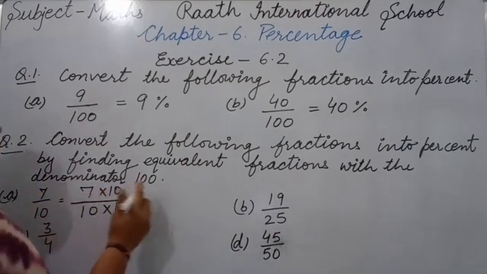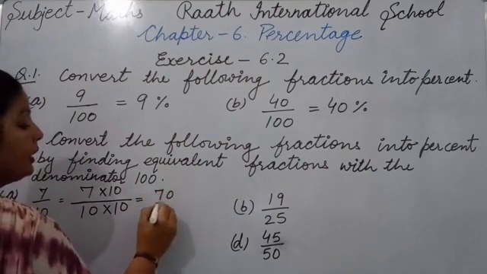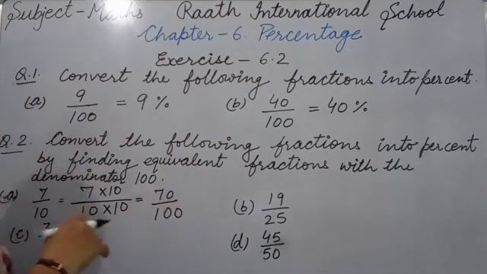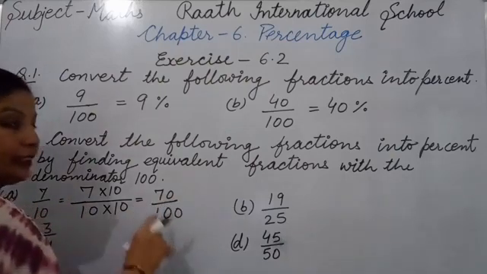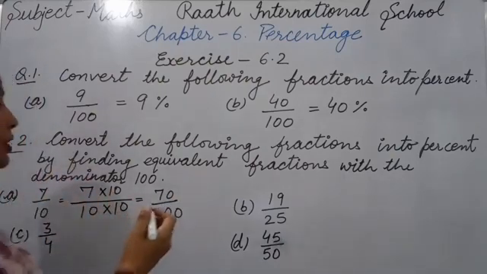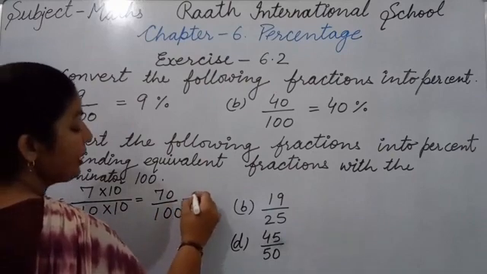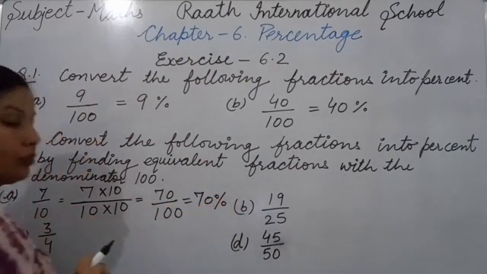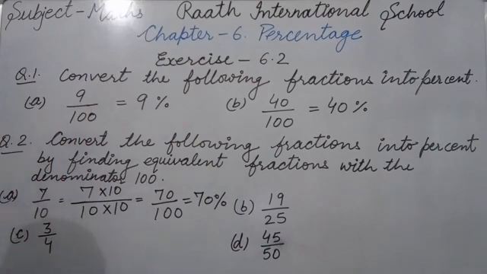Now 7 tens are 70 and 10 tens are 100. 70 upon 100. Now the denominator is 100, so now we can write it in percentage form. So that's equal to 70%. Now this is the symbol of percentage. So our answer is 70%.